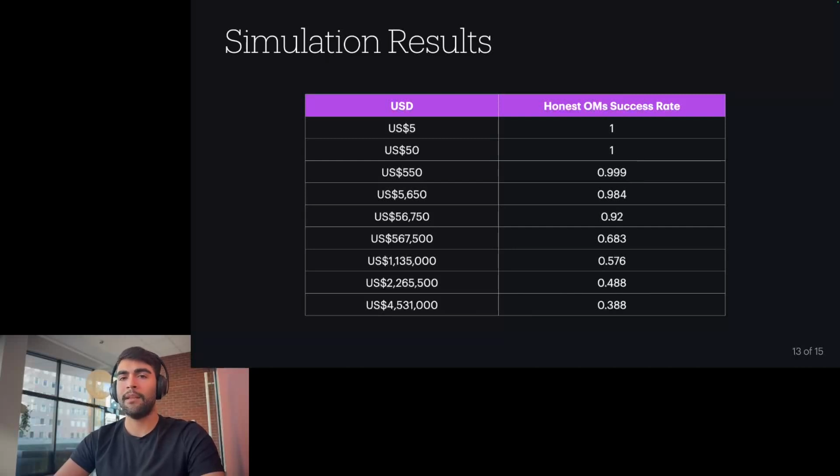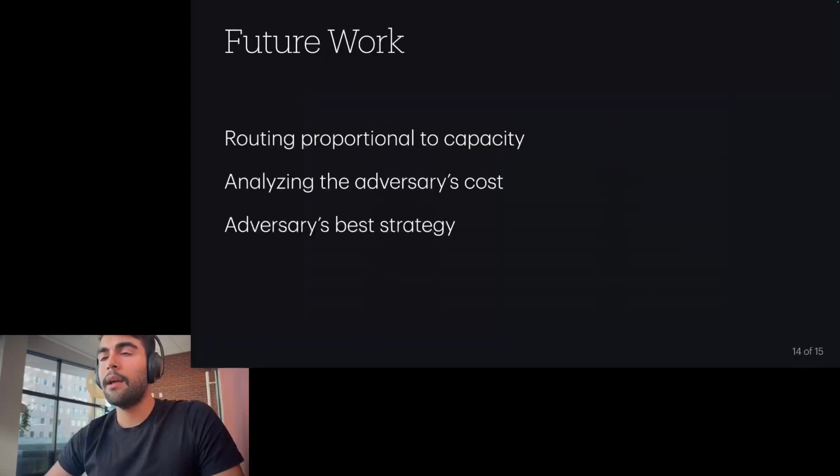There are not many nodes that have a total fund between, for example, $500,000 and $1 million. So this suggests that the attacker's best strategy might not be to necessarily keep all the funds in one node. That makes sense before a number like $500,000, but after that number, it's probably better for the attacker to create multiple nodes and divide the funds between them.